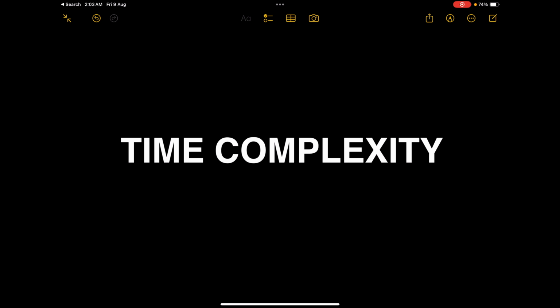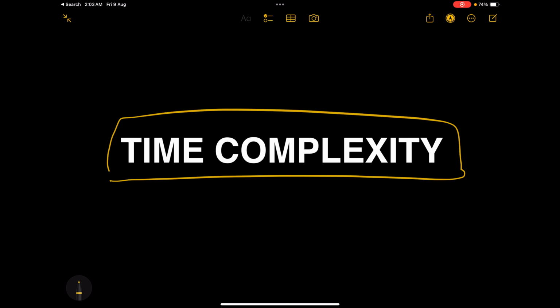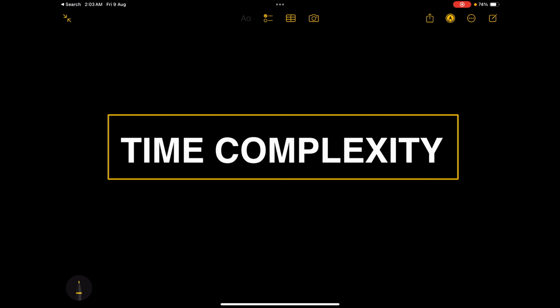So what is time complexity? Why do we need time complexity? The question should be this, correct? Why do we care so much about time complexity? So guys, understand it like this. Let's say you have written a code and it takes 2 minutes, and somebody else has written a code which is taking less than 100 milliseconds for the same use case.